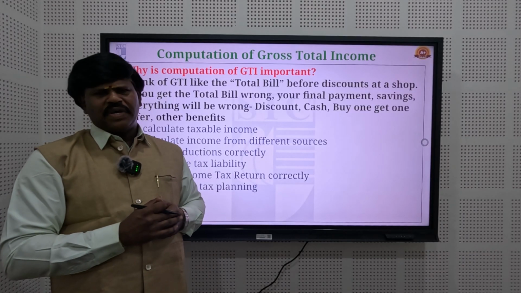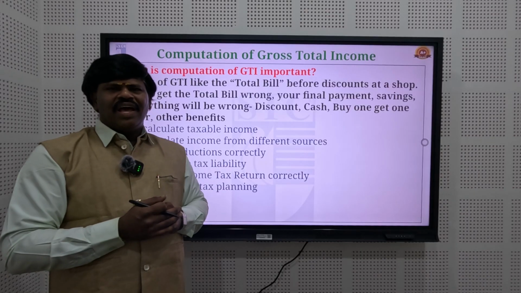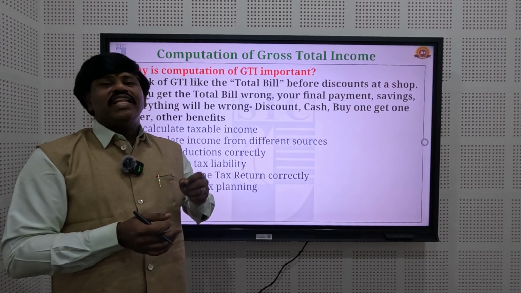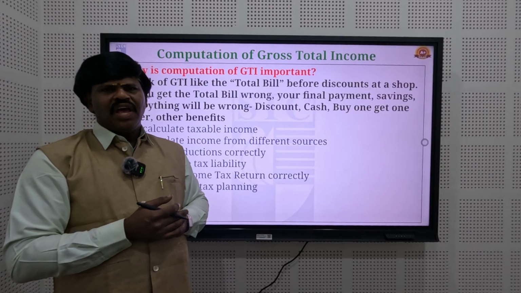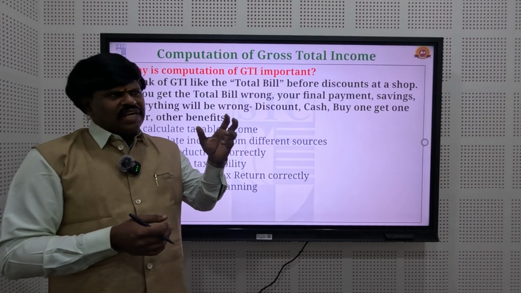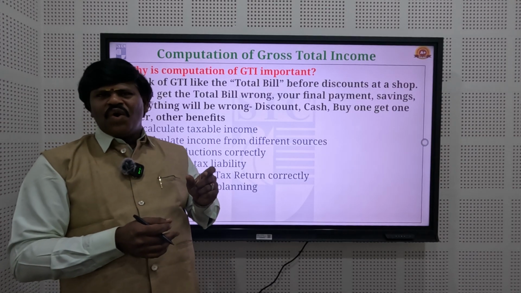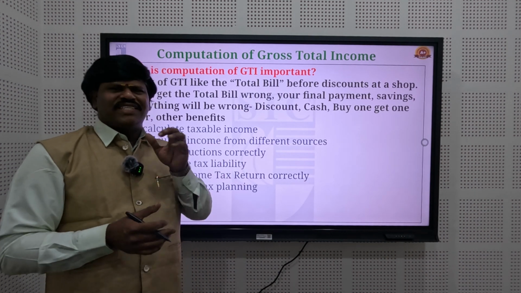Before paying the total bill, as customers, we should know what discount facilities, what offers, and what buy one get one facilities are available. We should know those details when purchasing products from the departmental store.